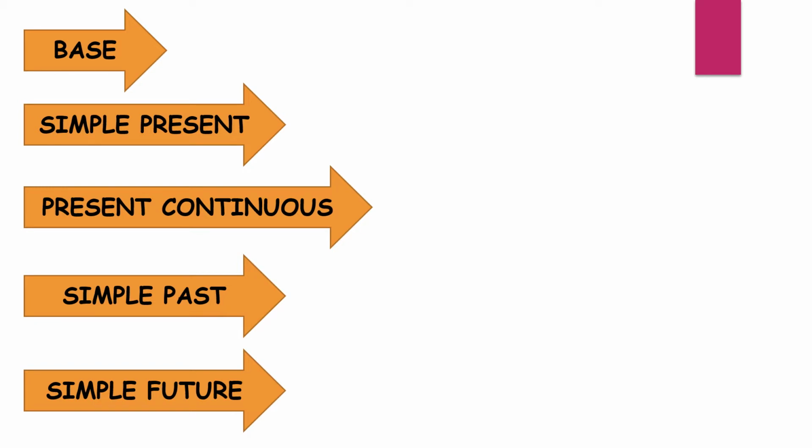Here are the different forms of the verb. The base, which is the original form, the simple present, the present continuous, the simple past, and the simple future. For example, our verb is sing. So this is the original form of the verb.